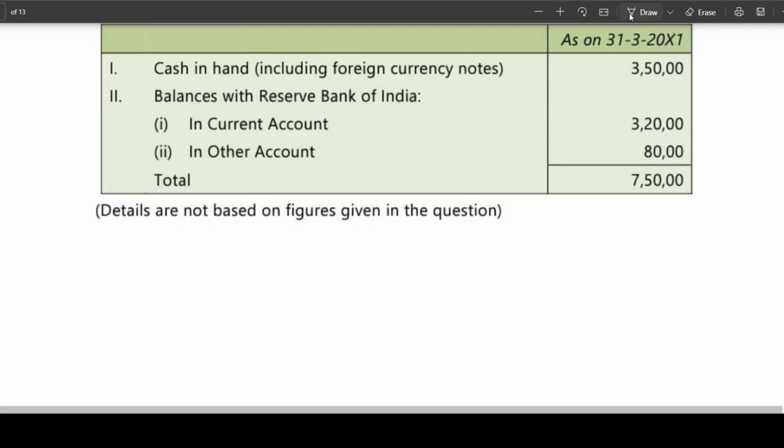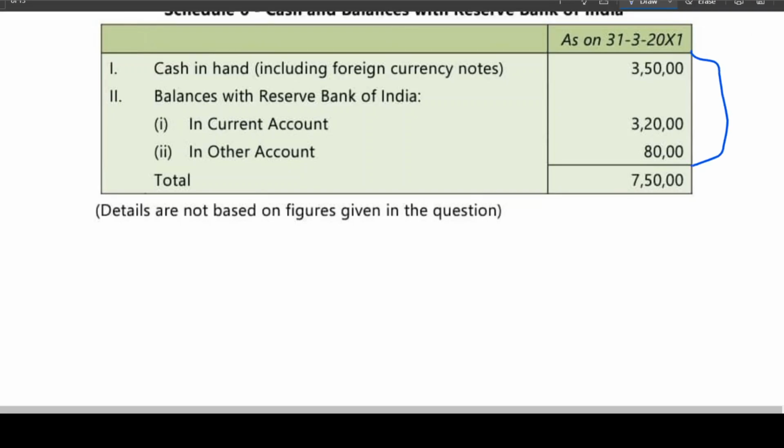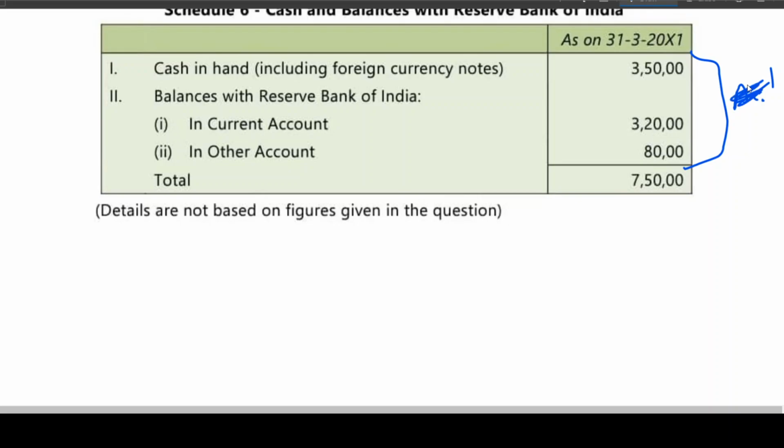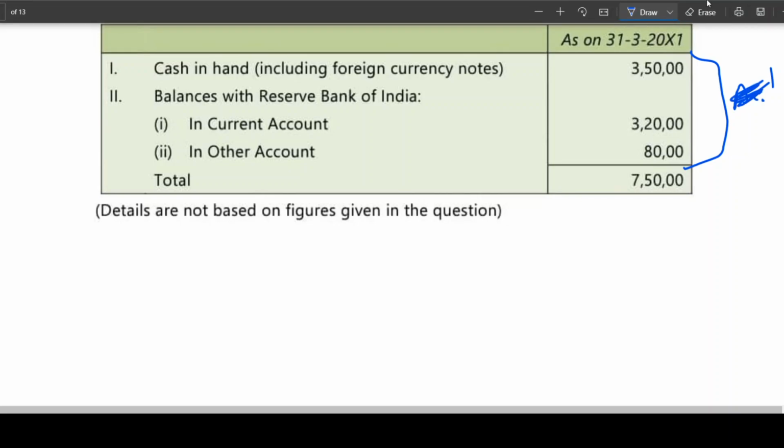The 750 whatever we are having is an assumption, it is not actual.